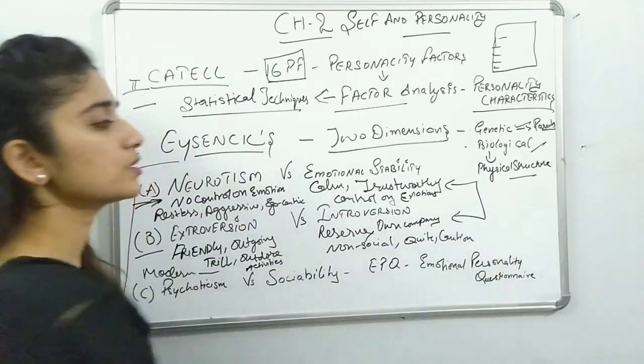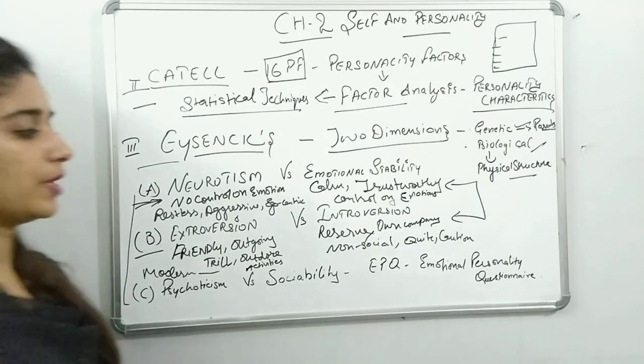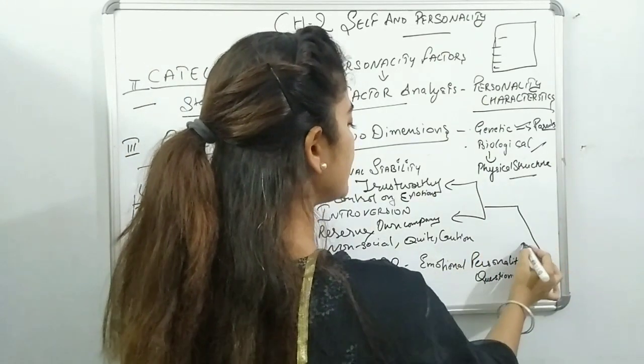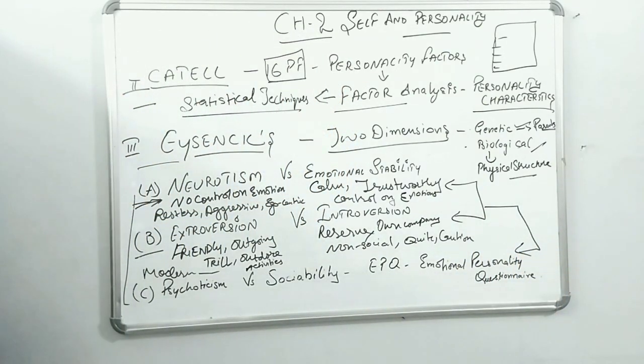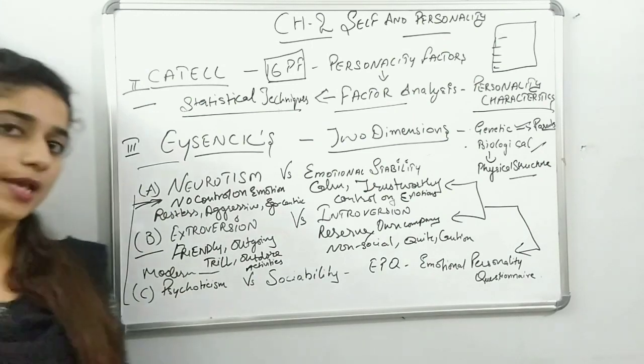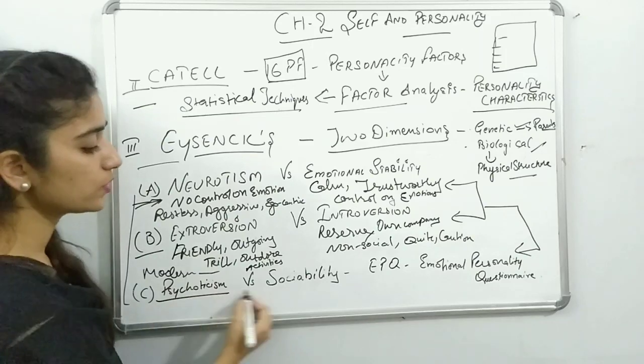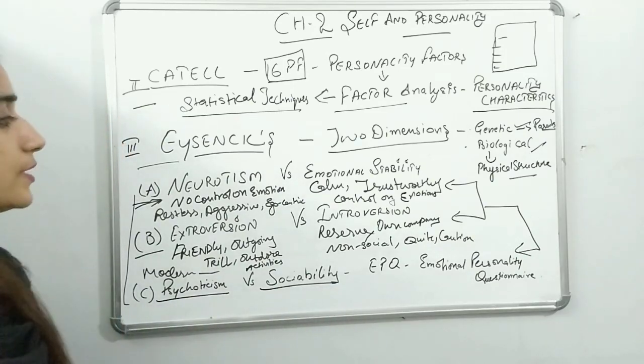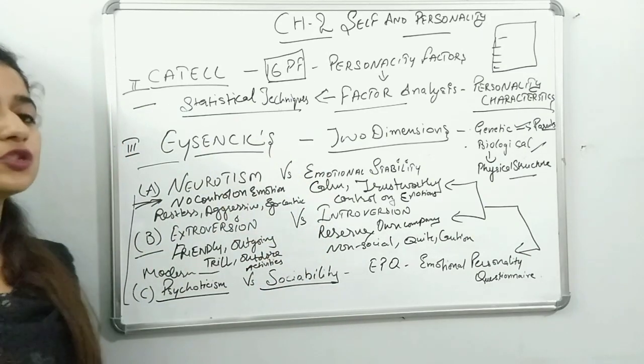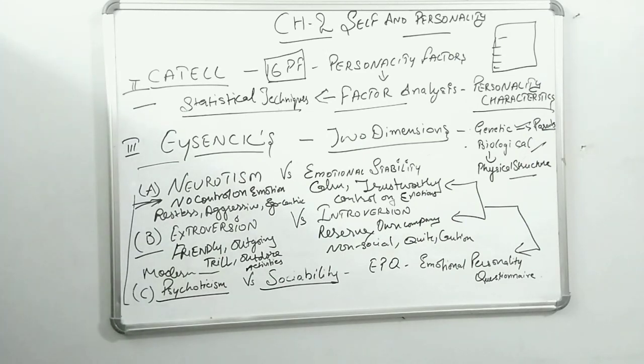When Eysenck told about these two dimensions, a third dimension also arose. The third dimension is related to modern society, the modern generation. That is psychoticism and sociability. This is related to a mixture of these two dimensions.